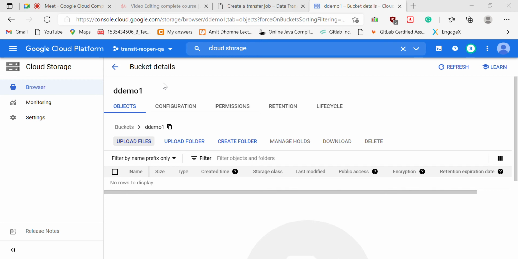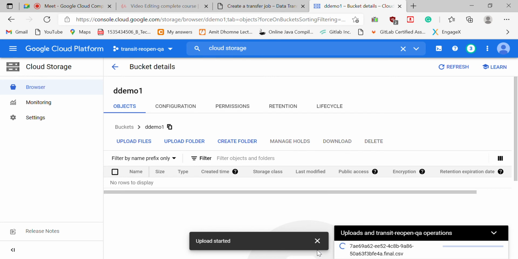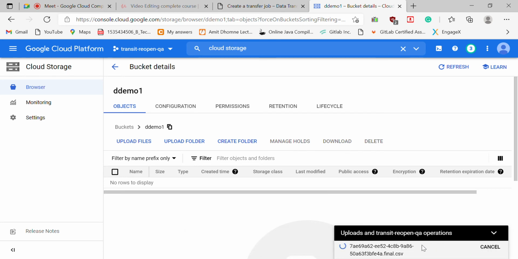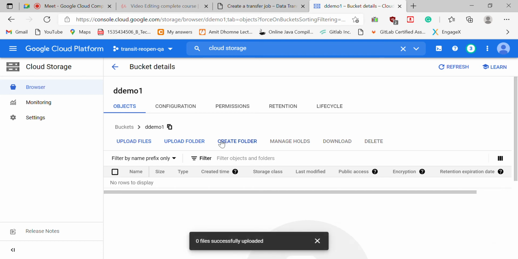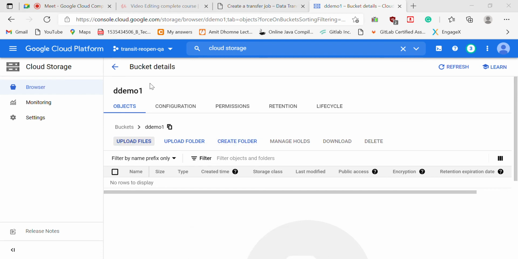Let's connect this file. It will take some time, and once it uploads it will show you a completion message. So I'm saving data in the bucket. Actually, this file is large, so I will cancel it and use a small file. Let me paste this code in.